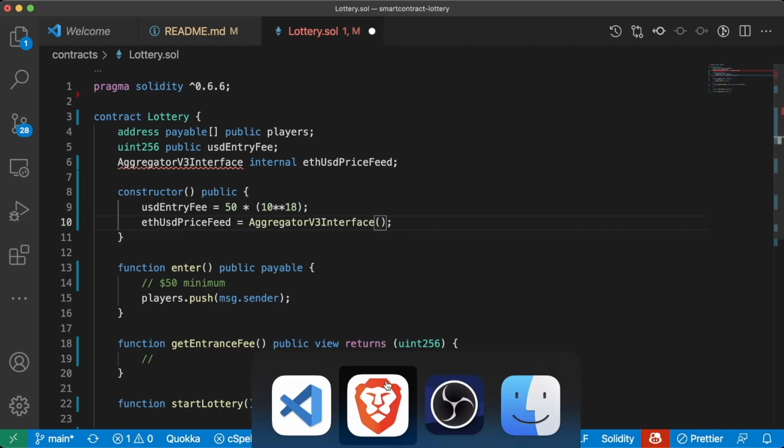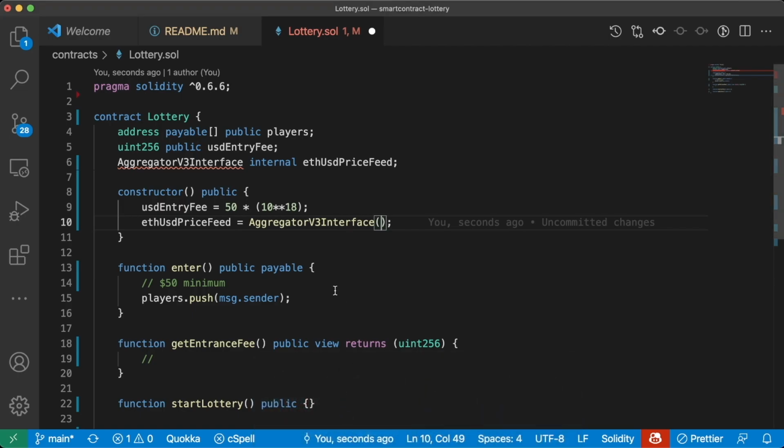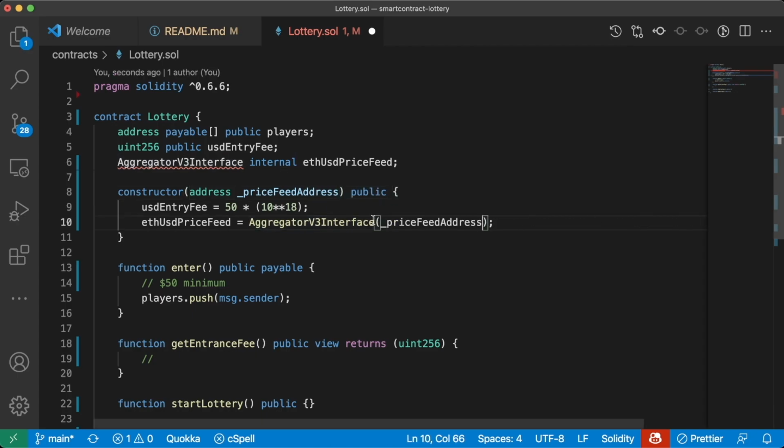And we're going to want to grab an address from our contract addresses. But of course, as we've learned from last time, we're going to want to parameterize this. So we're going to want to pass the address of our price feed as a constructor parameter. So we'll do address _priceFeedAddress, and we'll have our AggregatorV3Interface be passed that price feed address.